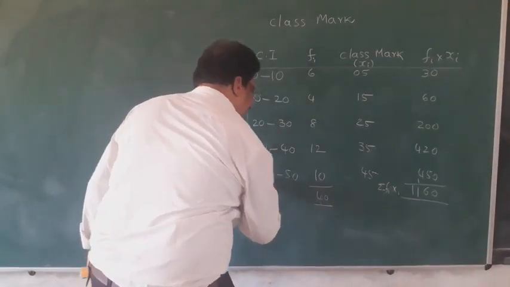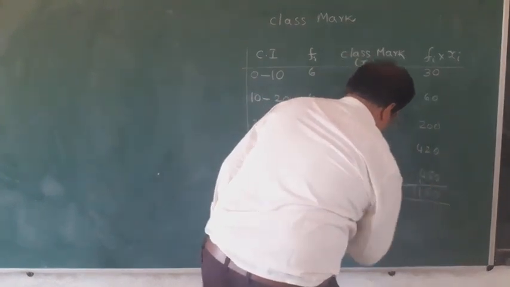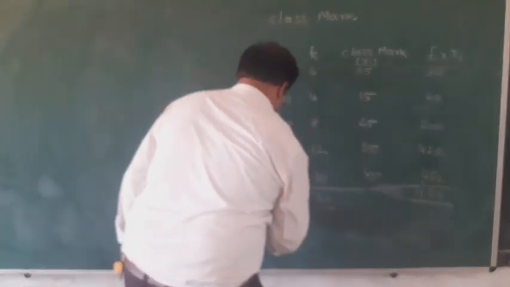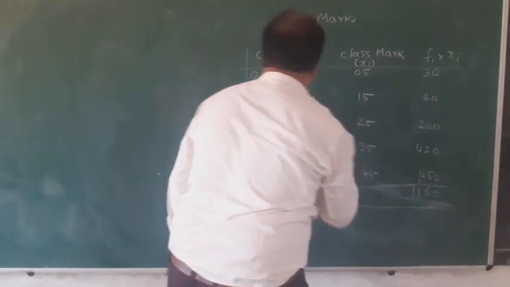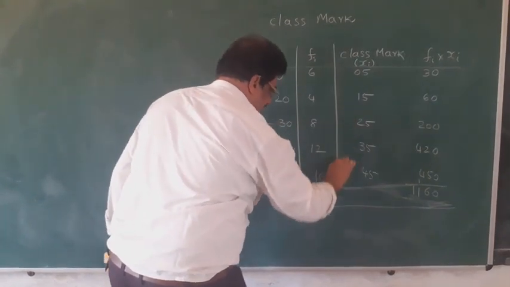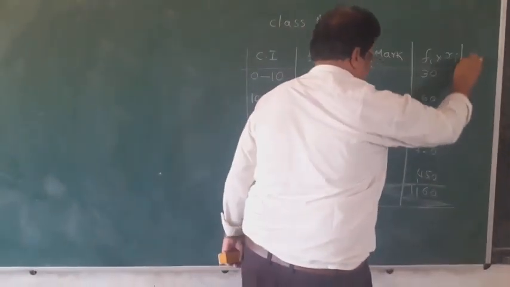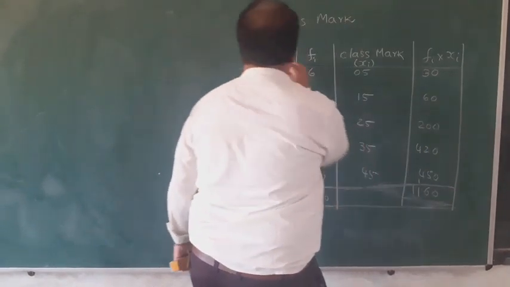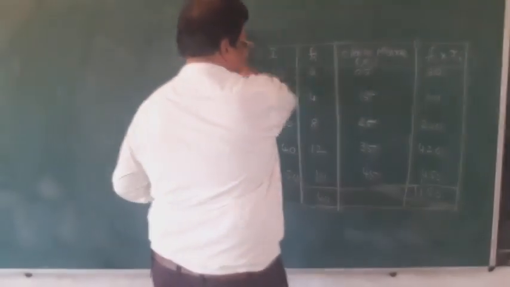Now we can form a table for the group data. These are the class intervals, these are the frequencies, these are the class marks, and this is the product. This is finding the mean for group data.